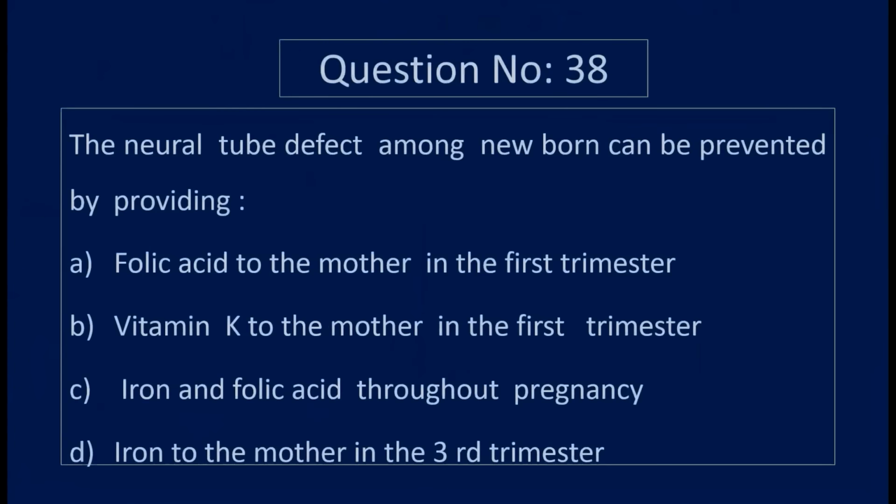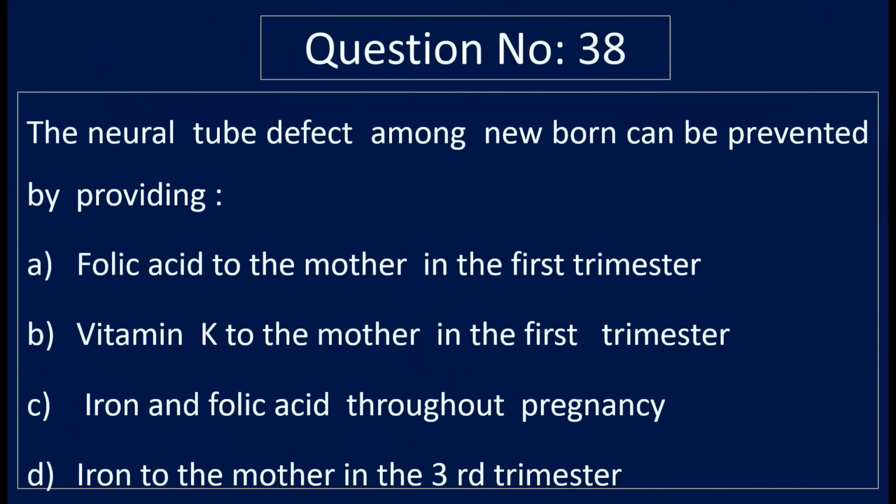Question number 38. The neural tube defect among newborn can be prevented by providing option A, folic acid to the mother in the first trimester, option B, vitamin K to the mother in the first trimester, option C, iron and folic acid throughout pregnancy, option D, iron to the mother in the third trimester. Correct answer is option A, folic acid to the mother in the first trimester. Neural tube defect among newborn can be prevented by providing folic acid to the mother in the first trimester.